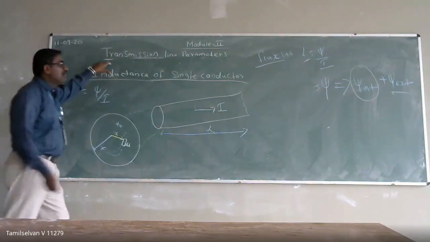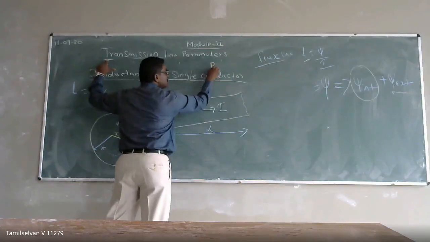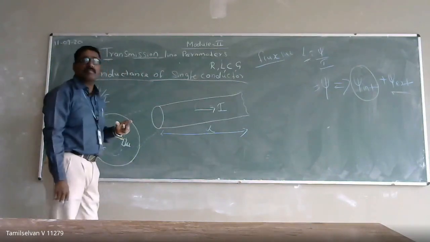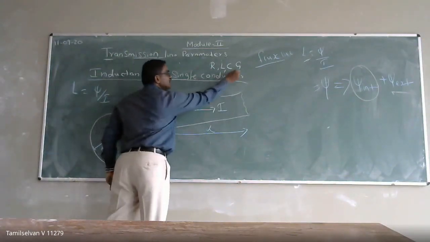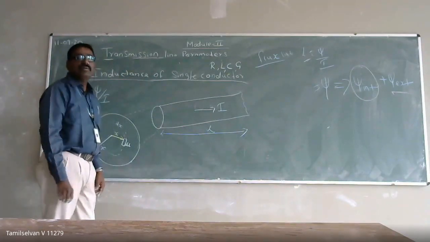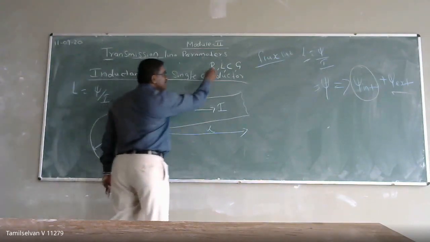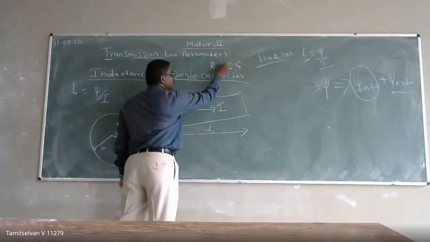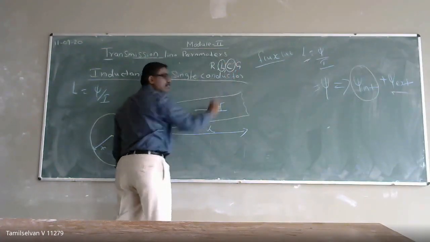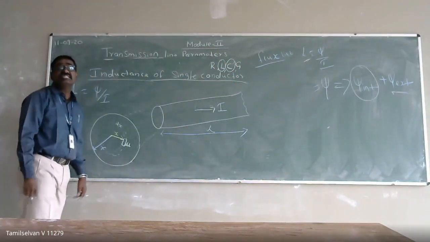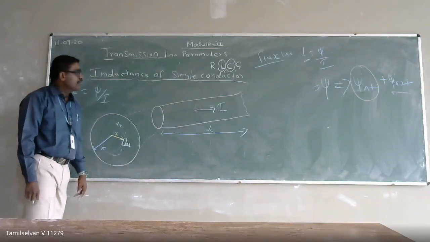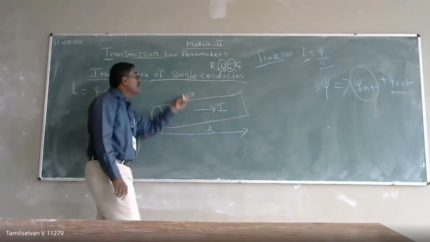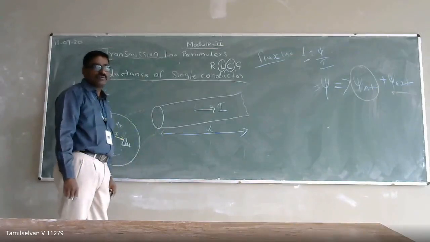So transmission line parameters, if you see, are nothing but resistance, inductance, capacitance and conductance. The 4 parameters of a transmission line, right? Among these, R and G will appear with less value in your transmission line. So that's why we are not giving much importance to the parameter calculation of R and G. The main parameters are inductance and capacitance, which decide the performance of our transmission line. Remember, how we calculate the inductance and capacitance in the transmission line is what we are going to discuss in the transmission line parameters, the first half of your module 1.